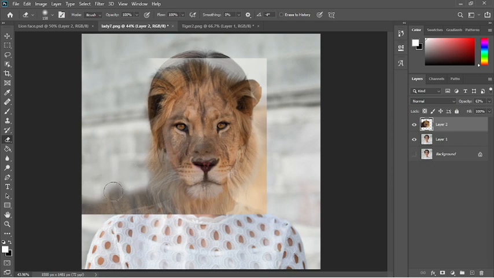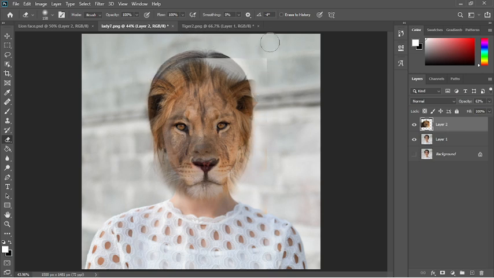Very cute. Now you clean the rest of the picture, no need to rush. Just clean smoothly. Okay, I smoothly clean here, here, here.